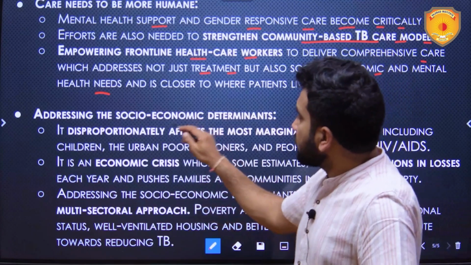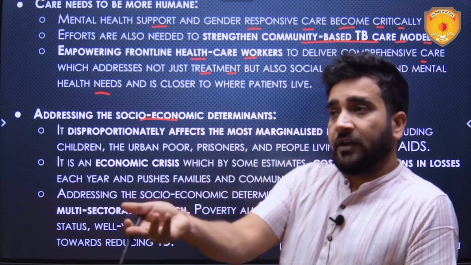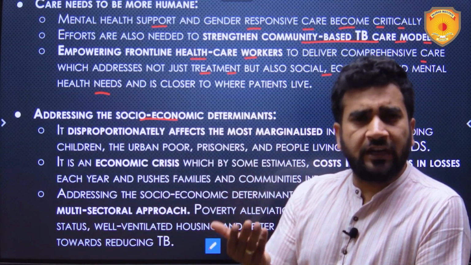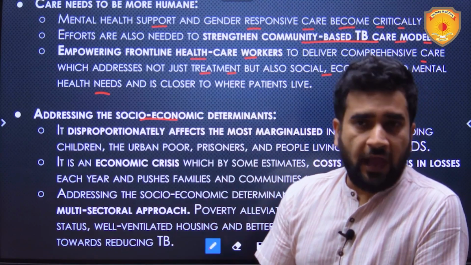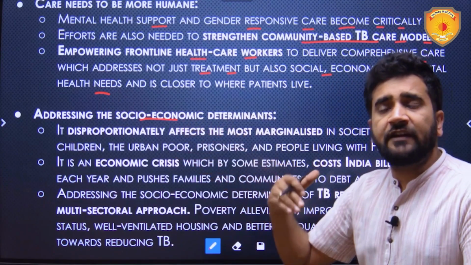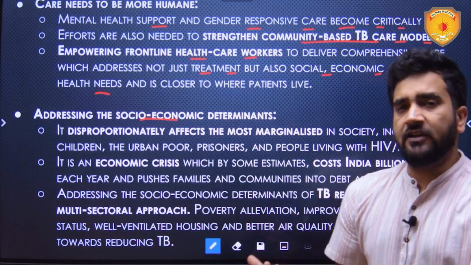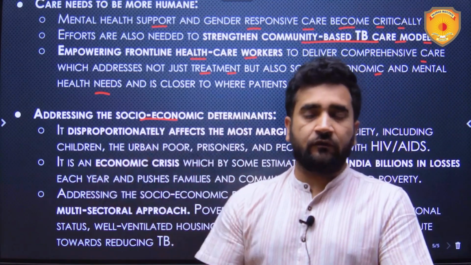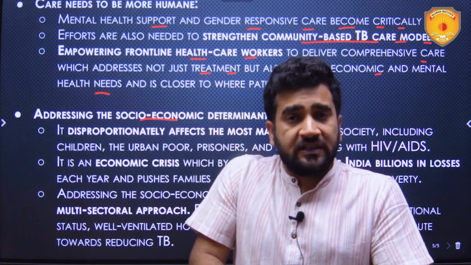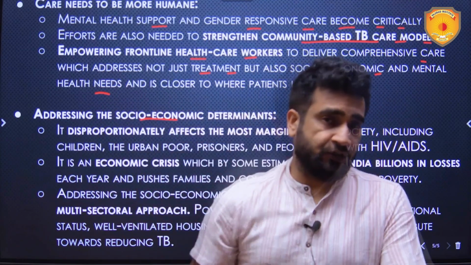Then, addressing the socio-economic determinants. As I said, they become poor, they fall below the poverty line, or those who are just above the poverty line fall below it because of loss of work, loss of mandates. Now, TB can affect anyone. It can affect the rich also, the poor also, because the bacteria does not know which person is rich and which person is poor. But the impact of this disease, TB, on the poor is more as compared to the impact on the rich.